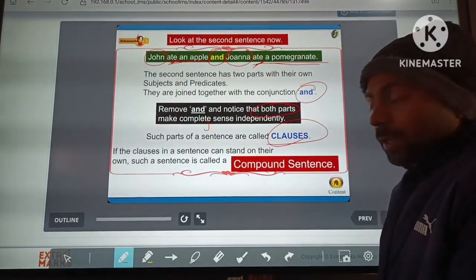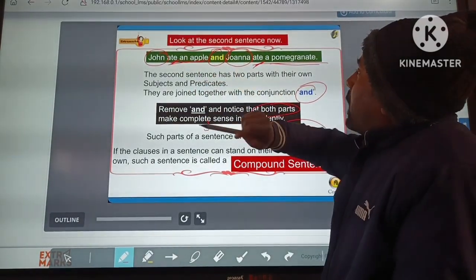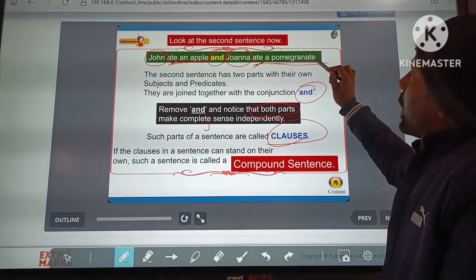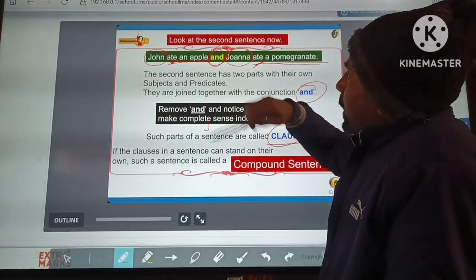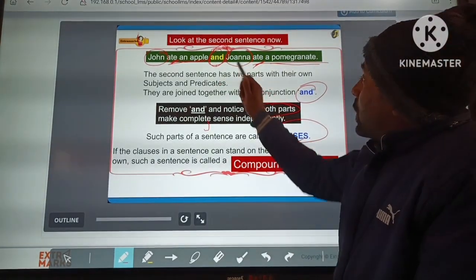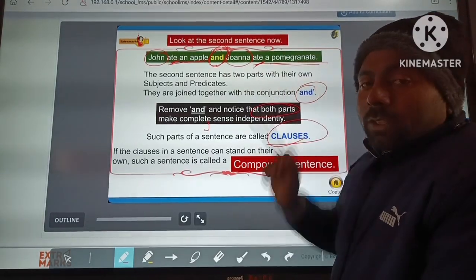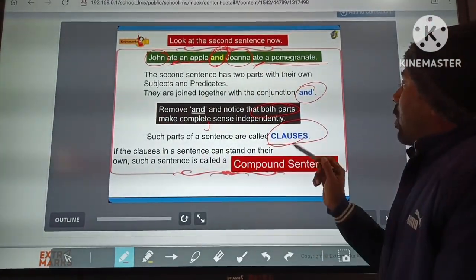Both parts, Jonah ate an apple and Jonah ate a pomegranate, are clauses. The word and is a conjunction that joins both of the sentences. Such parts of a sentence are called clauses.